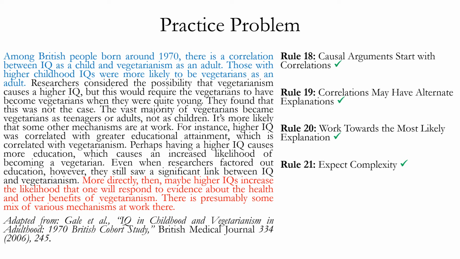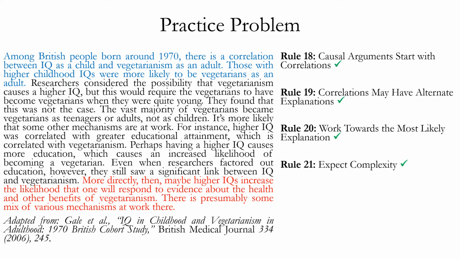It says, for instance, higher IQ was correlated with greater educational attainment, which is correlated with vegetarianism. Perhaps having a higher IQ causes more education, which causes an increased likelihood of becoming a vegetarian. So it's considering another possible causal pathway.